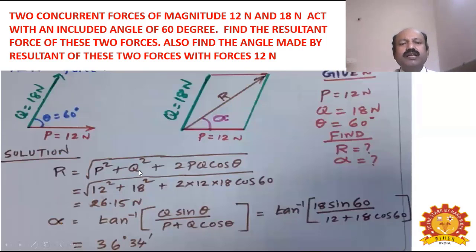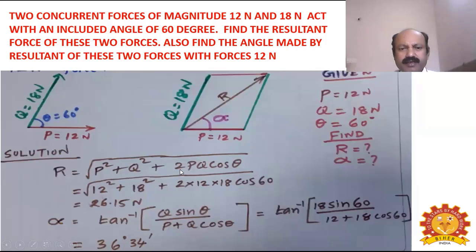Simply substitute the values of P and Q. The first force you have taken as P. For example, P in this case is 12 Newton, Q in this case is 18 Newton, and the angle between them is 60 degrees. Simply substitute in the formula for resultant force: R equals square root of P square plus Q square plus 2PQ cos theta.